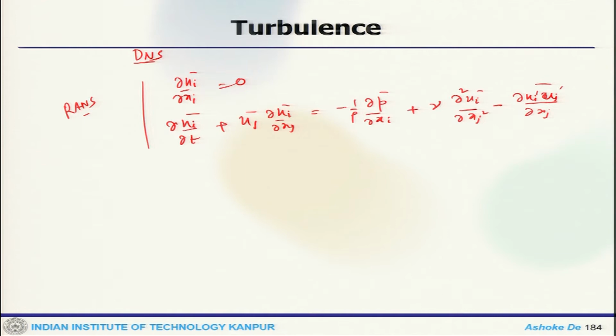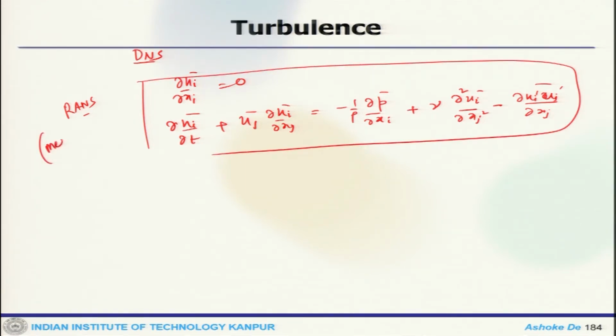Now, in RANS you actually solve for the mean flow. If you look at the kinetic energy spectrum, this is my energy containing range L_EI, the inertial sub range, and this will be the dissipation range L_DI.